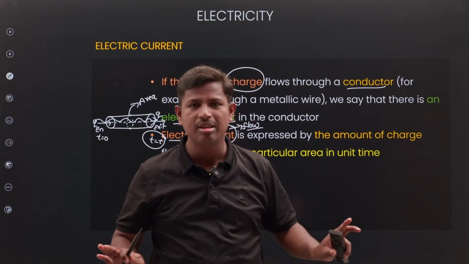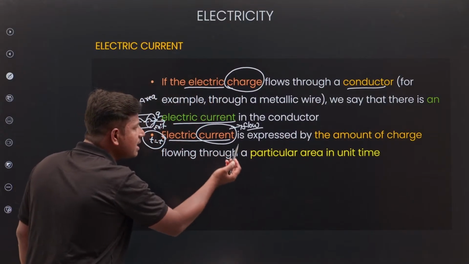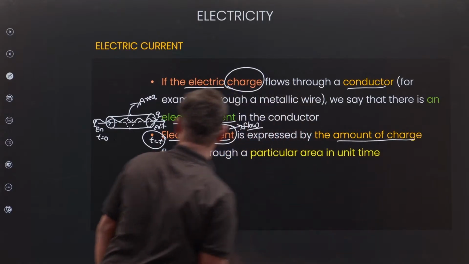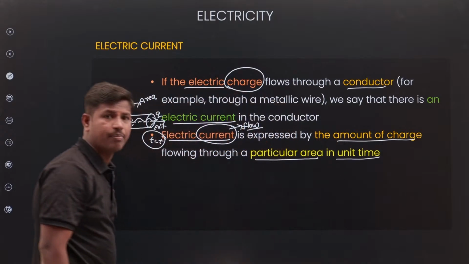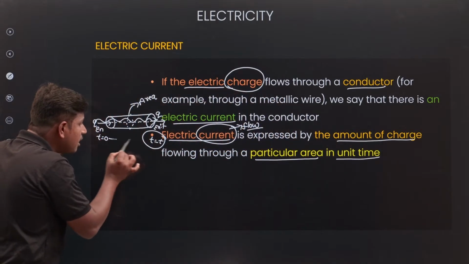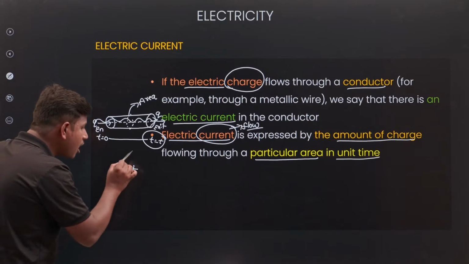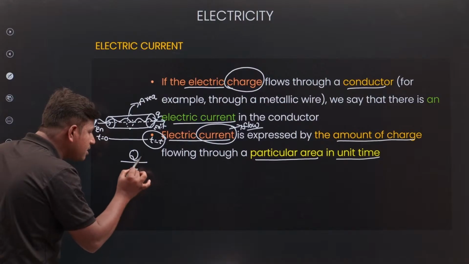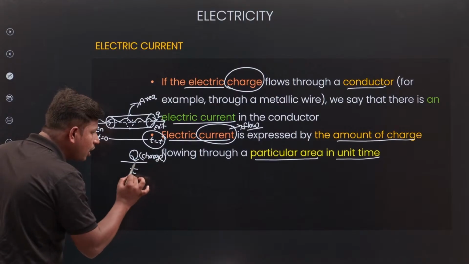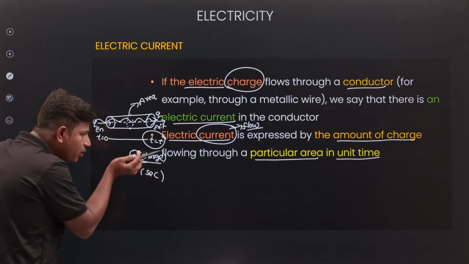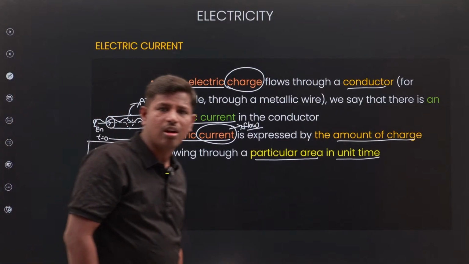Or else we have one more definition. Electrical current is the amount of charge passing a particular unit area in unit time. Let us see here, how much time is taken? In a time of t seconds. How much charge? Amount of charge per unit time. Charge per unit time is called current.